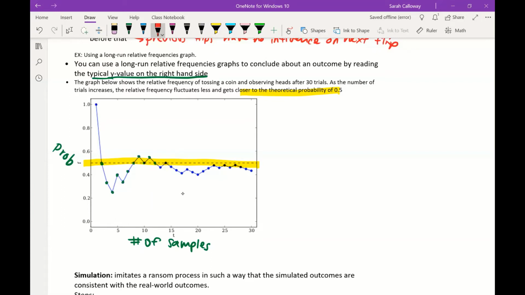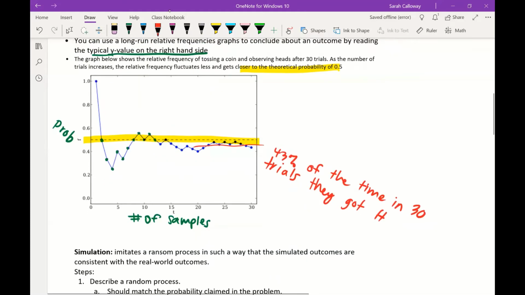It actually ends up, if I think about where the middle of this is, it's about 43%, which is close to the true mean. So 43% of the time in 30 trials, they got heads.